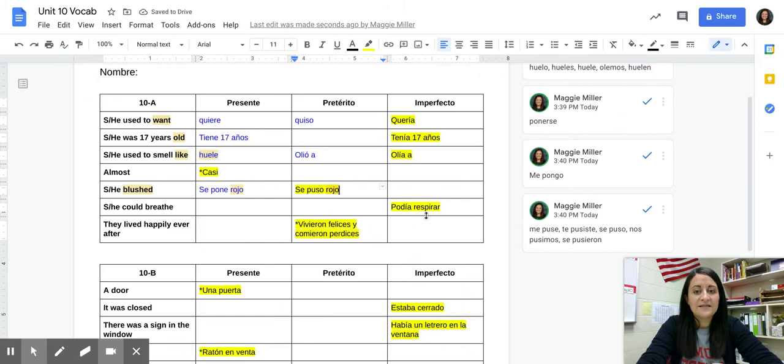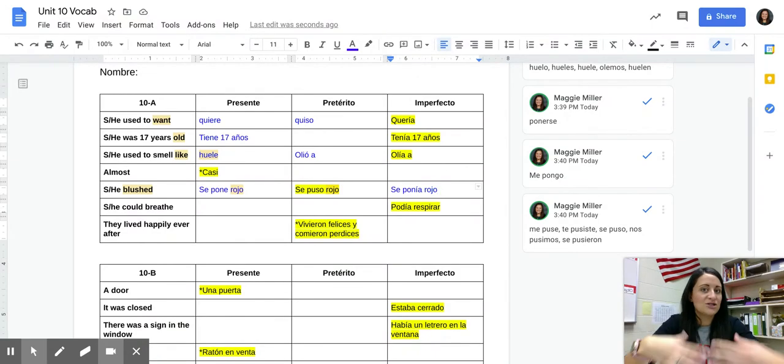Then the imperfect tense, he or she used to blush. We're going to put it into the imperfect, it's an ER verb, right? So he or she used to blush, se ponía rojo. Regular verb in the imperfect tense. There's nothing weird about it. Now, if we look at preterite versus imperfect here, I always think about Maggie Aiden when I think about this phrase in the imperfect tense, because if you remember Maggie, she would blush at like the drop of a hat.